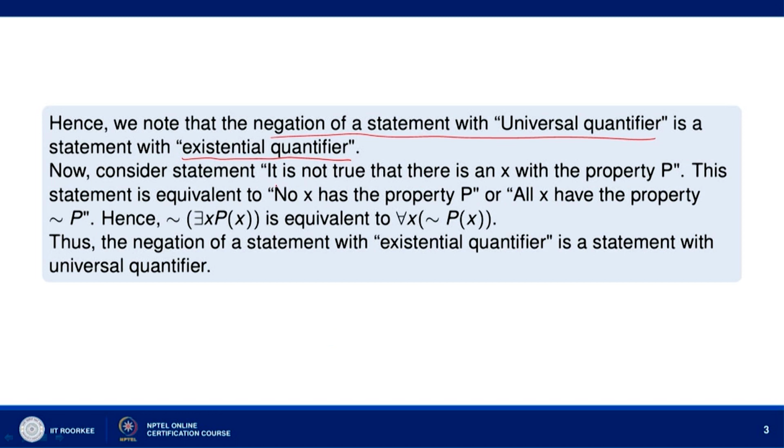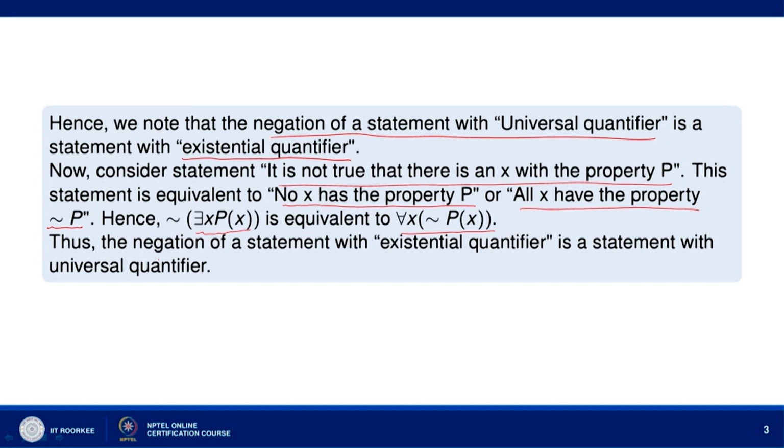Now, consider the statement it is not true that there is an x with the property p. This statement is equivalent to saying no x has the property p, or all x have the property not p. Hence, negation of there exists x p x is equivalent to for every x not p x, negation of p x.